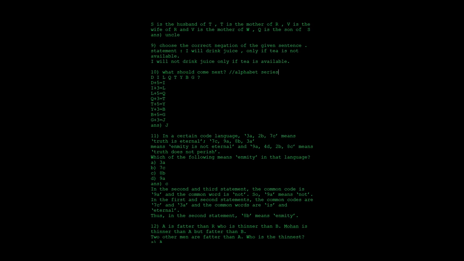We have D, then I. D, E, F, G, H, I, so that is plus 5. The next is I, J, K, L, so plus 3. Shifting plus 3 alphabets you get L. Similarly plus 5, plus 3, plus 5, plus 3. Again B plus 5 is G and G plus 3 is J. So J should come in place of the missing alphabet.